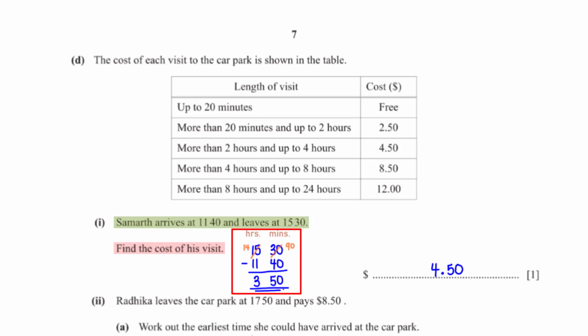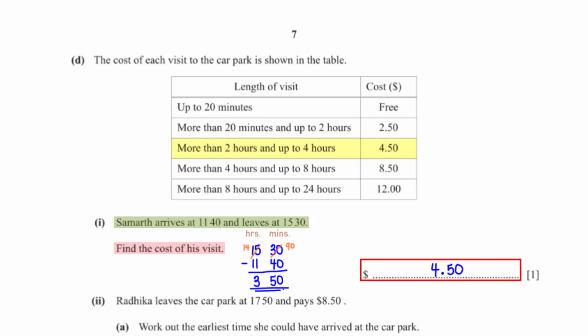90 minus 40 is 50. Under the hour column, 14 minus 11 is 3. So we know the length of his visit was 3 hours 50 minutes, which falls within this range. So the cost is $4.50.